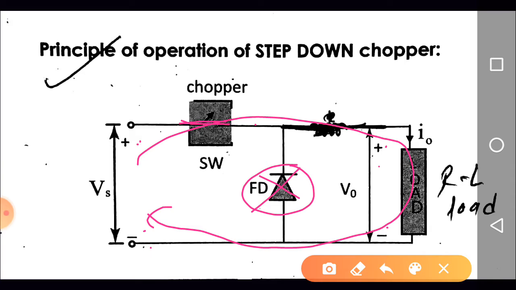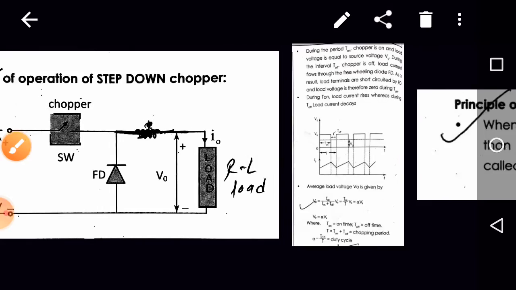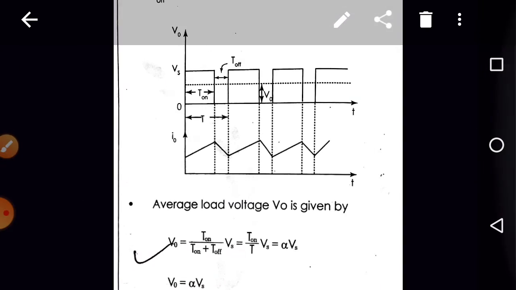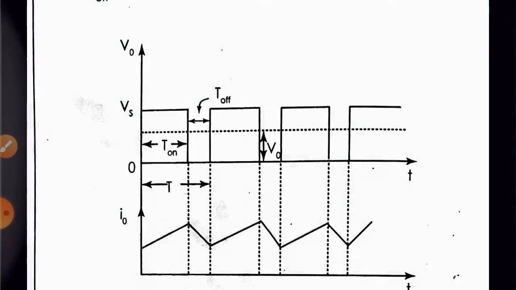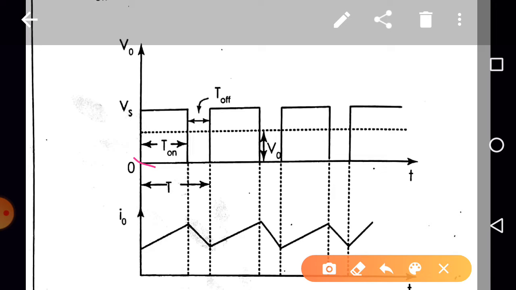Now what is the I0? Here we have considered the load is inductive, that is an RL load, as the load consists of the inductor. So does the inductor allow a sudden change in the current? No. That's why the current flowing through the load will change slowly. For the very first cycle it will start from 0, but for continuous cycle it will start from some current I1, right? So here from t is equal to 0 to t is equal to t on.